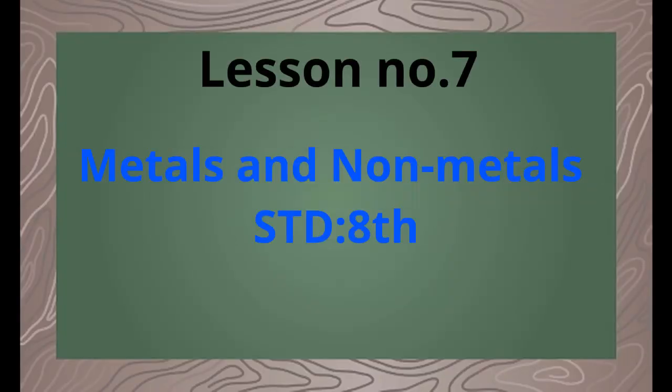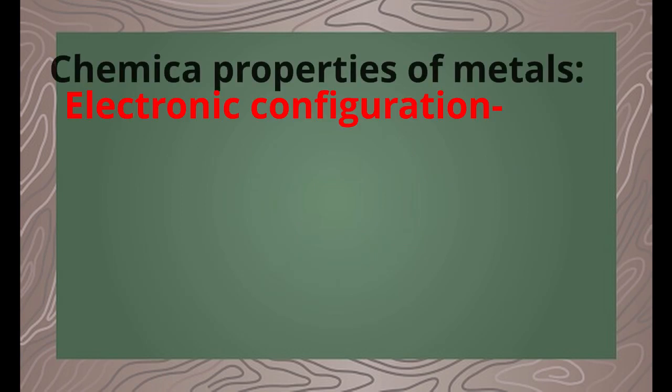Hello students, Metal and Non-Metal Part 2. We are going to learn chemical properties of metals and non-metals in this video. You know electronic configuration. Electronic configuration is the basis of chemical behavior of elements.